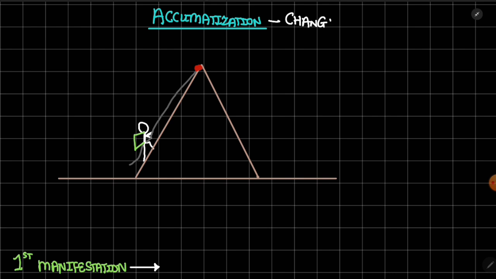Acclimatization is basically changes. Okay, this is the keyword. Now what changes? When the altitude increases, the oxygen concentration decreases, so it becomes tougher to breathe. If we climb the mountain rapidly, it becomes even tougher to breathe the oxygen. Rather, if we travel slowly on the mountain, it is easier to take in the oxygen. By this story, we understood acclimatization is changes.